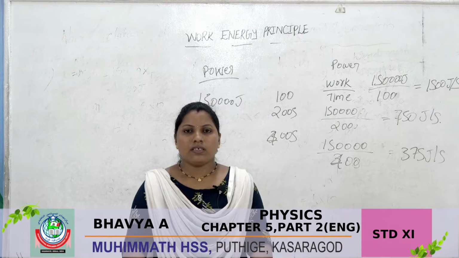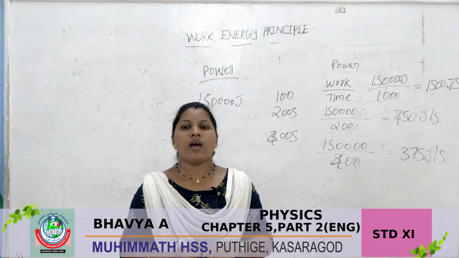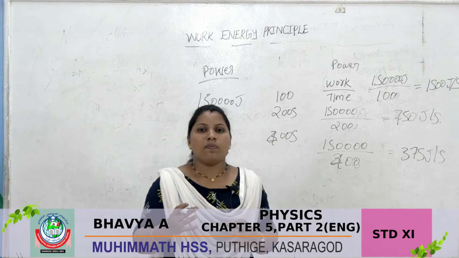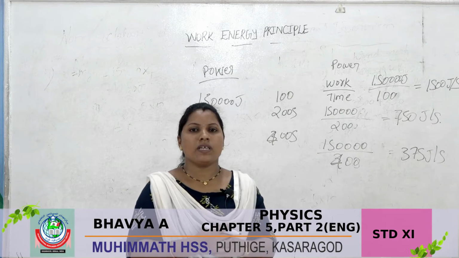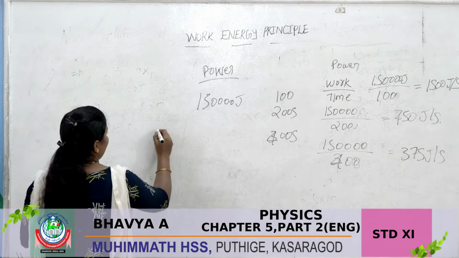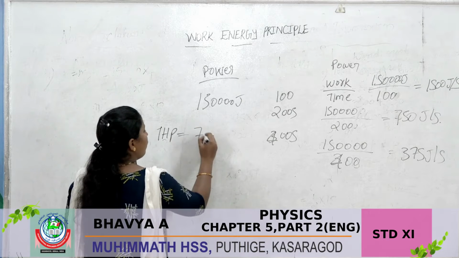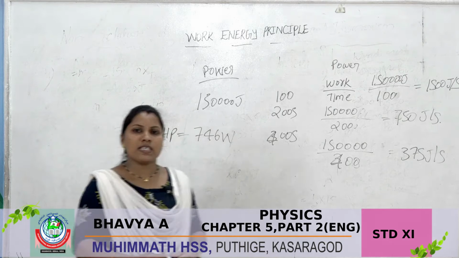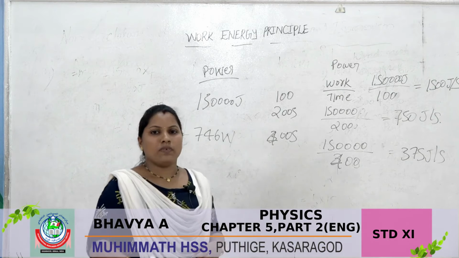Next we are discussing what is 1 horsepower, 1 HP. In olden days, in a bullock cart, we used horses. 1 horsepower is equal to 746 watt. 1 HP is equal to 746 watt. So it is considered as 1 horsepower.